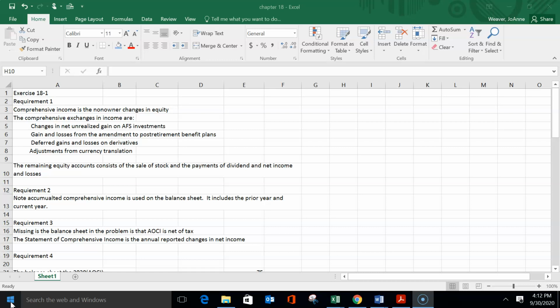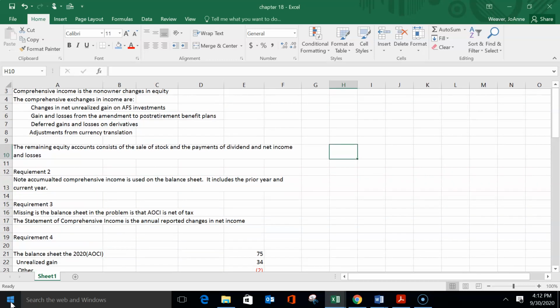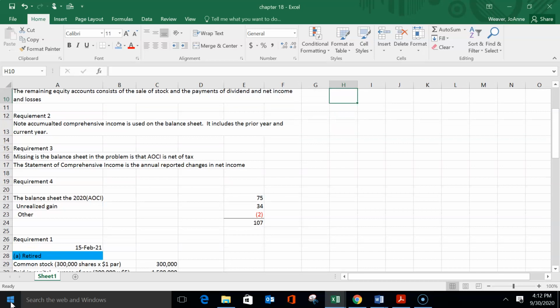In 3, why does Kaufman's 2021 balance sheet amount differ from the 2021 amount reported in the disclosure note? And the reason it is different is basically what happens is if you start with the beginning balance for 2021, it's 75 million.